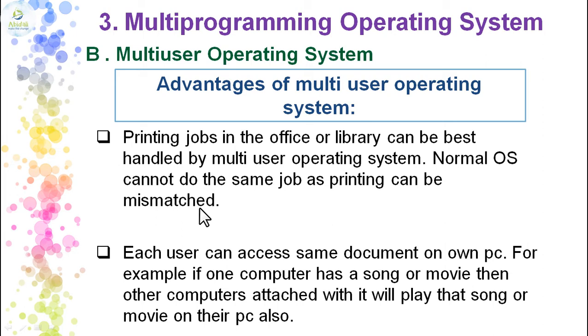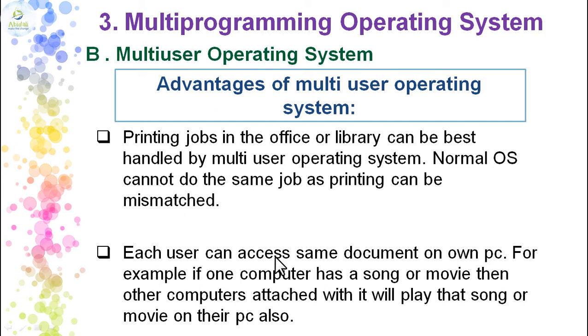When many users give print commands at the same time, all the printouts will be in a queue and will be printed automatically. So there is no such thing as priority, whose printing job has to be executed first, or randomly it will take one and randomly print the paper. So the most required operating system for the printing job is a multi-user operating system.